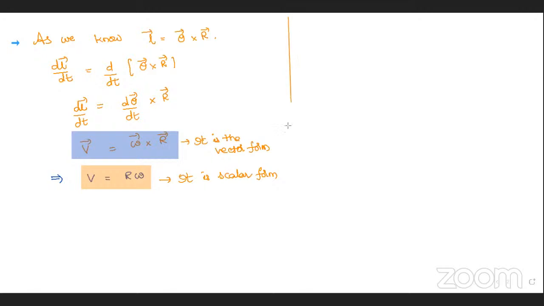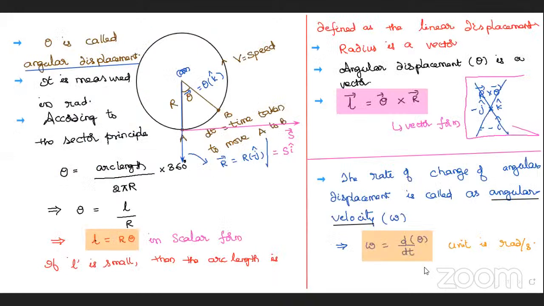In this angular velocity, by differentiating whom are you getting the angular velocity? By differentiating theta. Yes. That's why, what is the direction of theta? That is the direction of omega. Am I right? And you said theta direction is measured as anti-clockwise or clockwise by the right hand thumb rule.